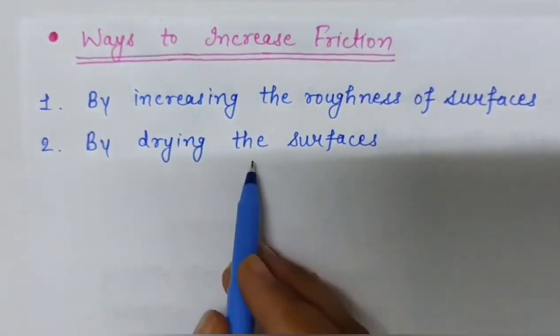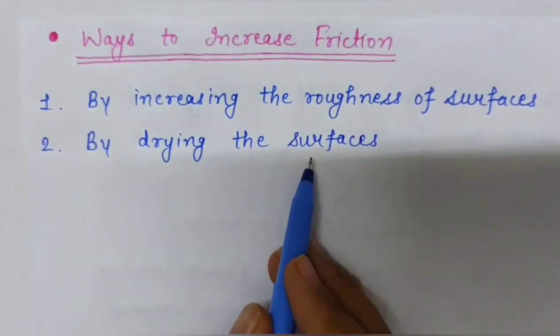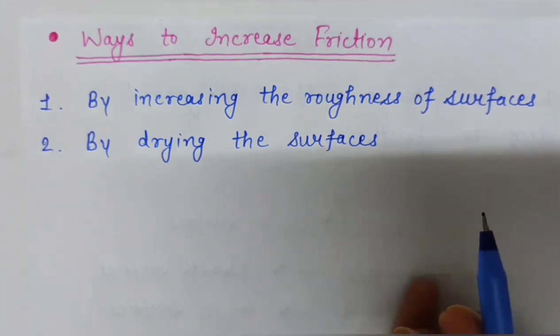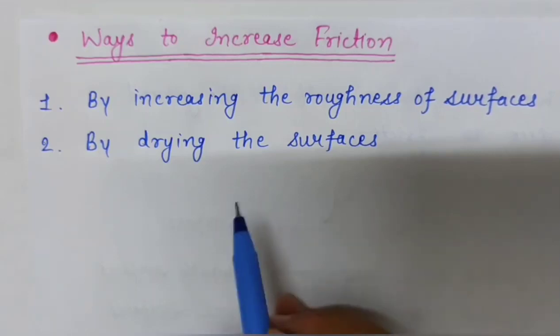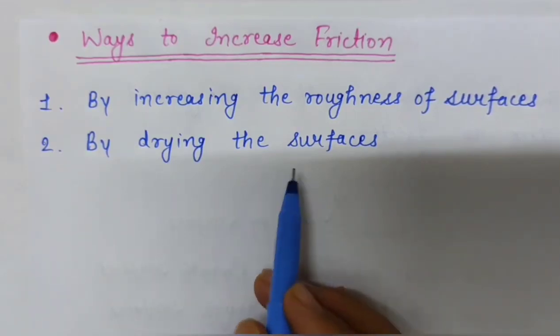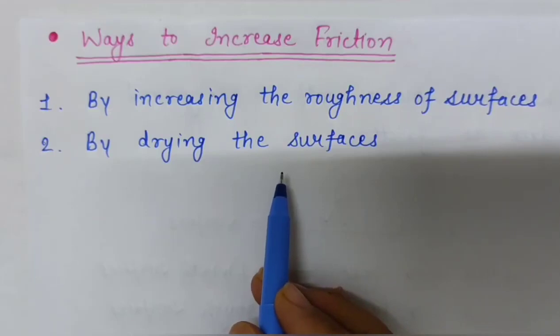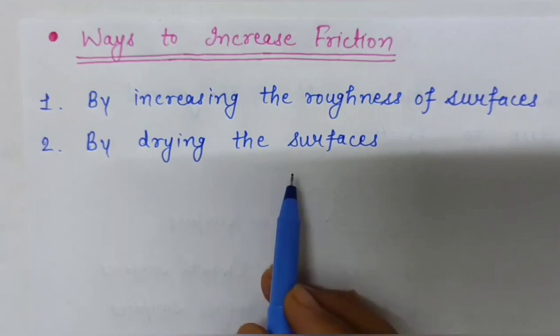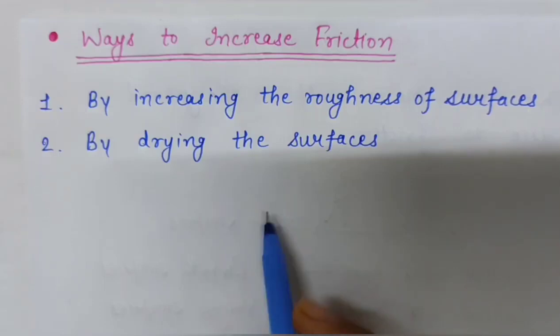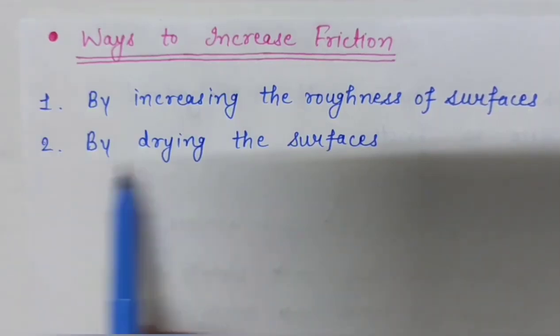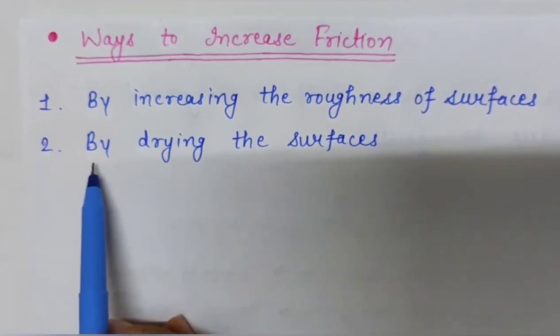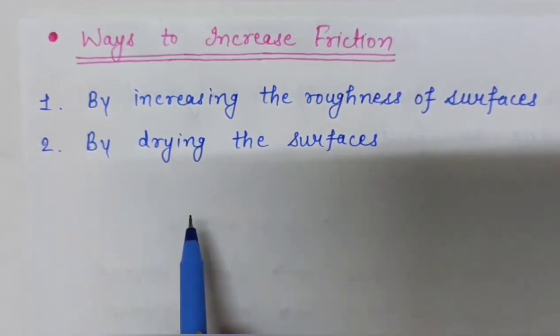By drying the surfaces. Drying the surface is another way of increasing friction. And how can you dry the surface? By using sand and gravel. Sand and gravel are thrown on a slippery ground during the rainy season to increase friction. So this is another way by which you can increase friction. By drying the surfaces we can increase friction.